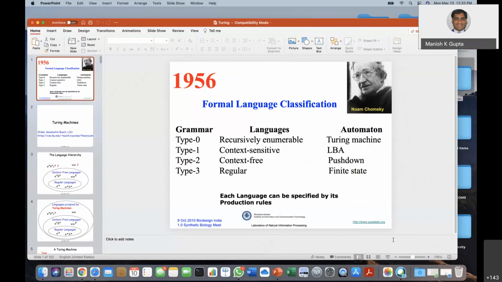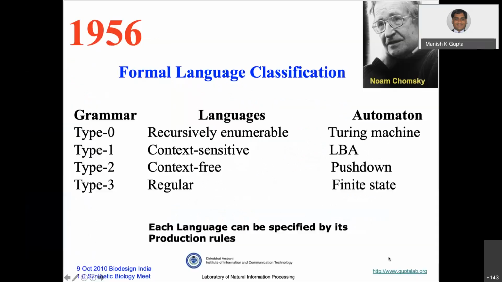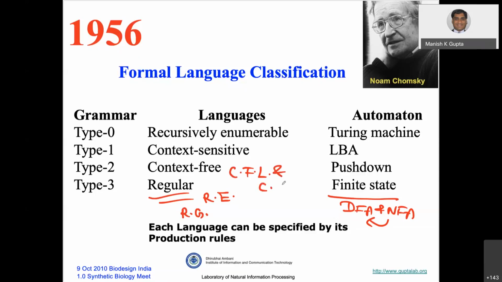Okay, so now, how much have I covered till now? This is a very important slide. I always bring this slide. I talked about finite automata, that means DFA and NFA, and then the conversion from NFA to DFA. I talked about the properties of regular languages. I talked about regular expressions, which are a shorthand for regular languages, and also about regular grammar. This is done. Then I also talked about context-free languages and context-free grammar.